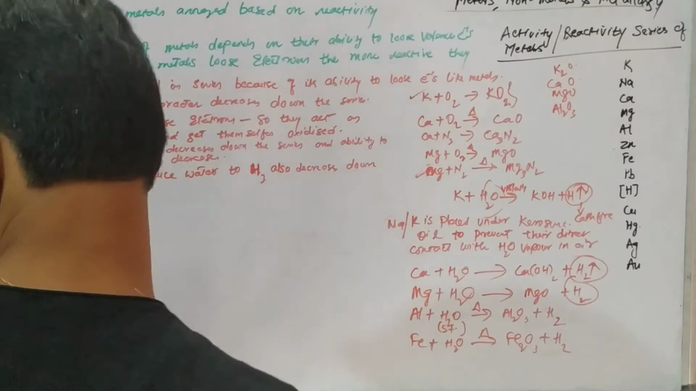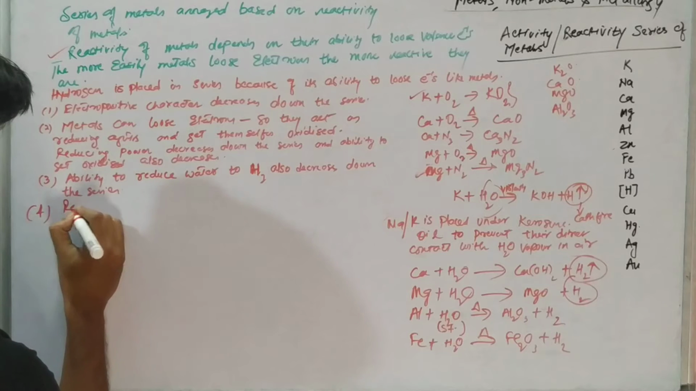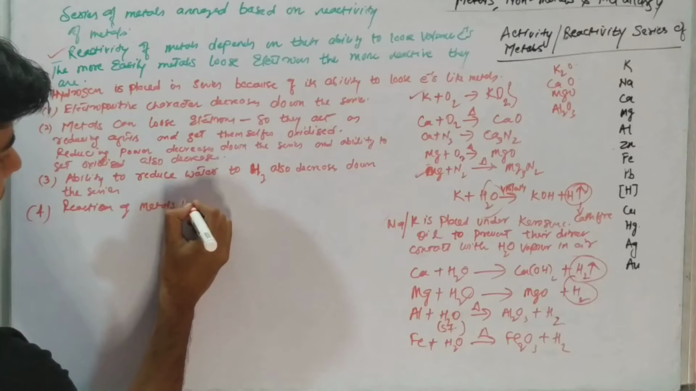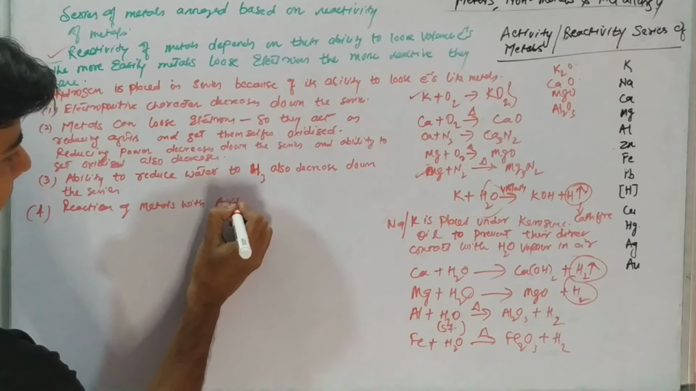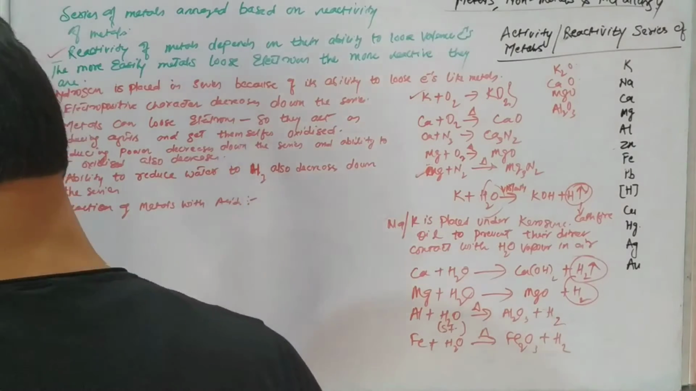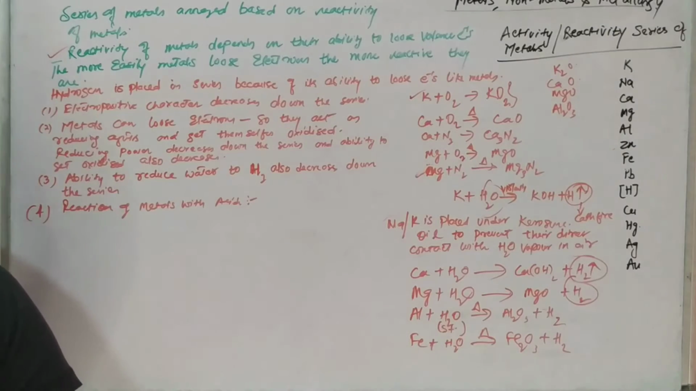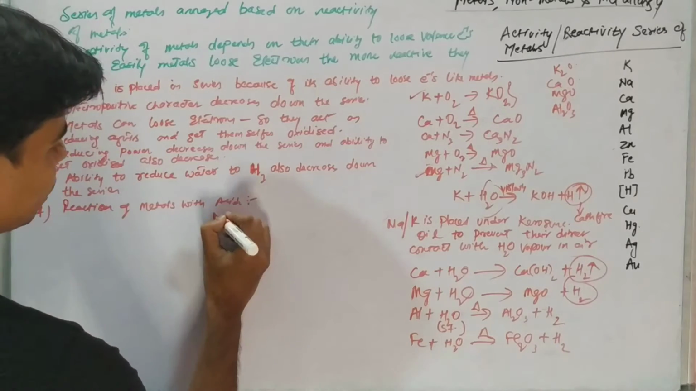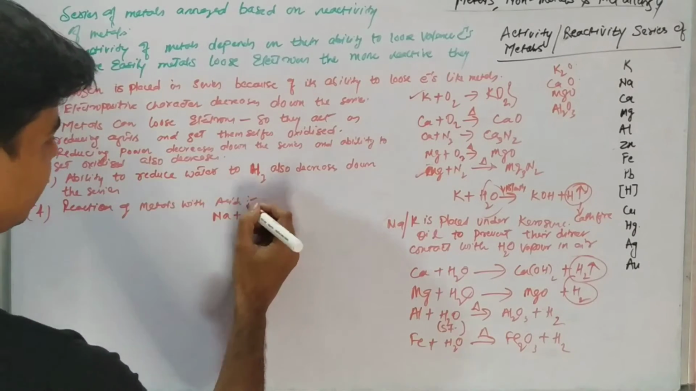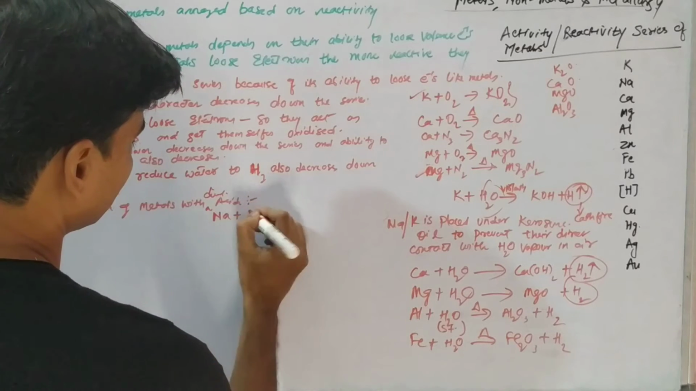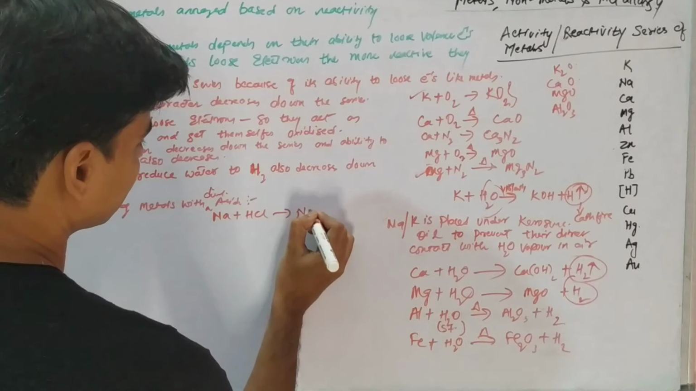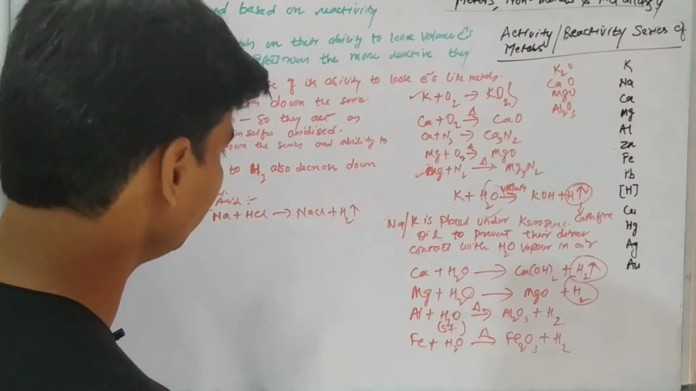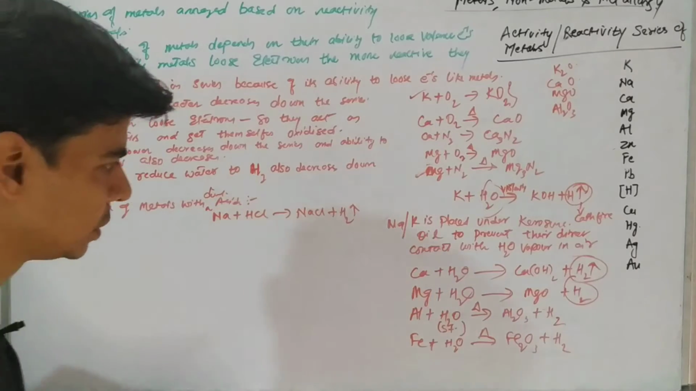Now let's talk about reaction of metals with acids. Right? Now if we take the example of sodium, right? Sodium will react with dilute acids. Sodium will react with HCl, forming sodium chloride and hydrogen, right?